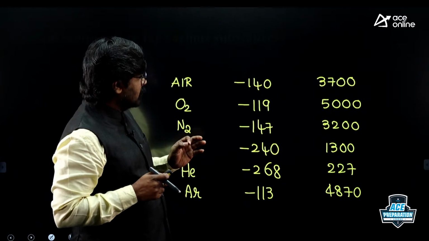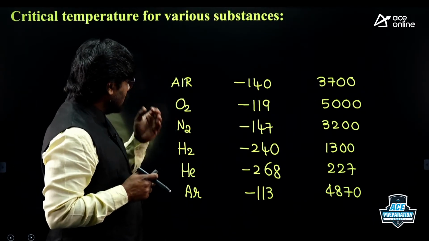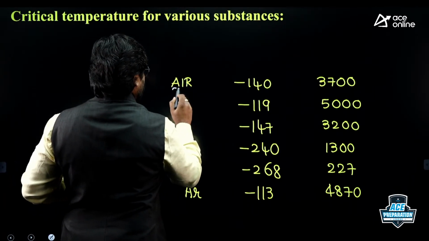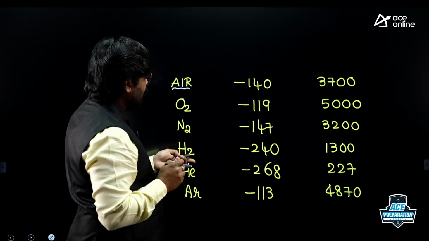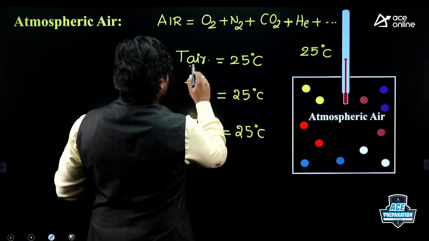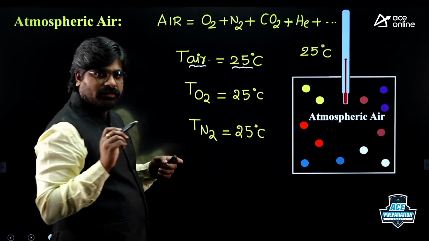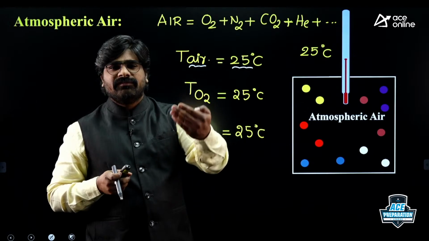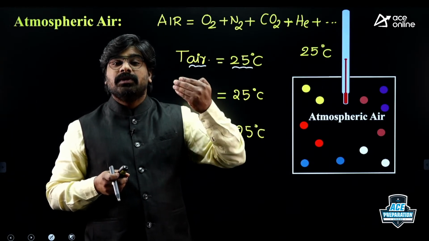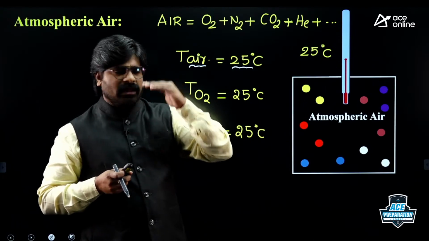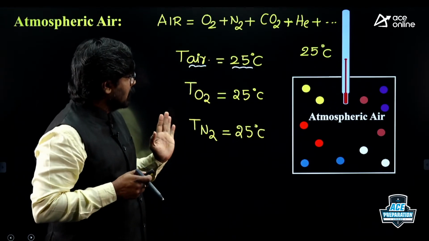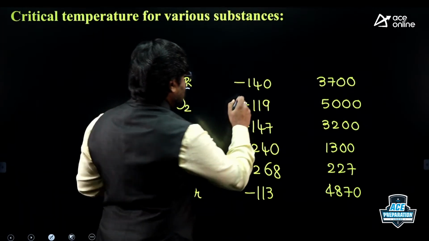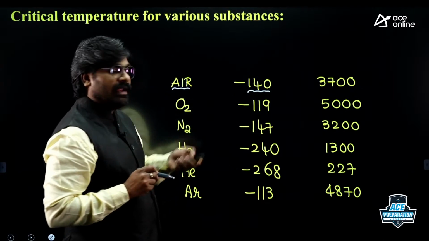Now, look here. If you take air, what is the actual temperature of air in the room? The actual temperature of air in the room is 25 degrees centigrade. I have taken roughly 25; you can take 20 degrees, 15, 10, or 30, 35, 40. Roughly, I have taken 25. So the actual temperature of air is 25. But what is the critical temperature? The critical temperature of air is minus 140.